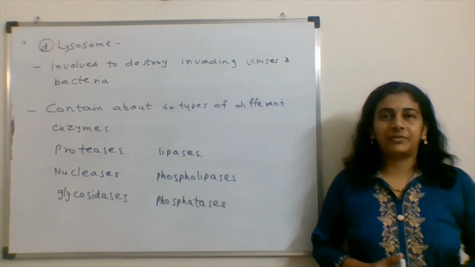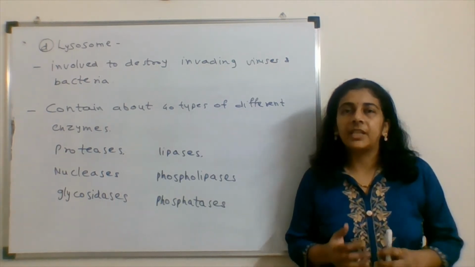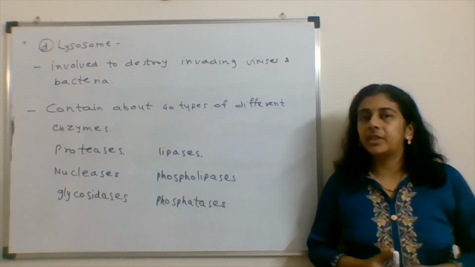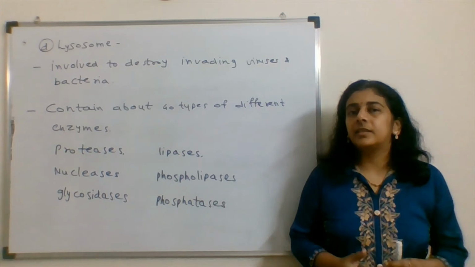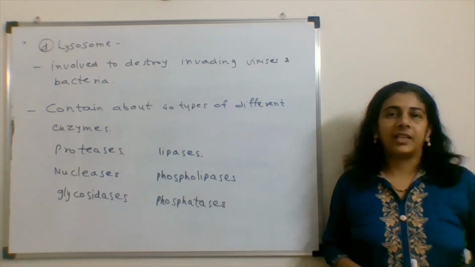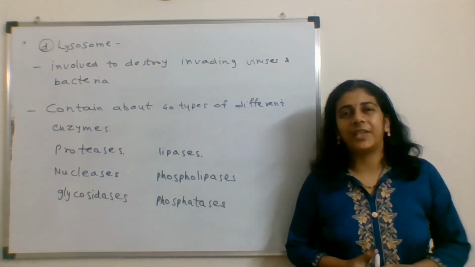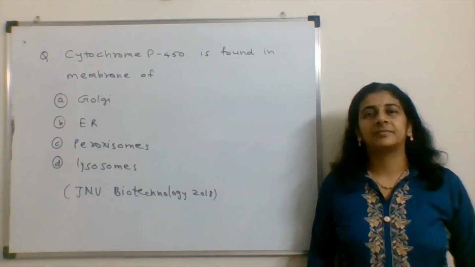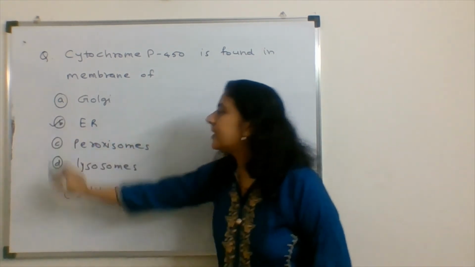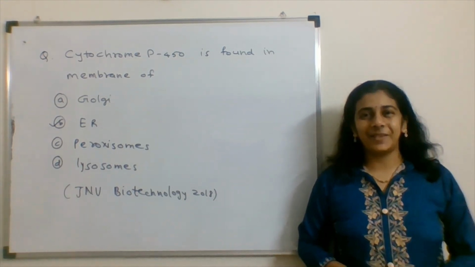These enzymes are acid hydrolases. They require an acidic environment for proper functioning. So in the lysosome, the pH is kept at pH 5. This is done by the ATP-driven H pump present on the membrane of the lysosome. That's why these enzymes can work in a proper way. But this organelle also has no concern with the presence of cytochrome P450 on its membrane. So the answer to the question is option B. The endoplasmic reticulum has cytochrome P450 in its membrane.